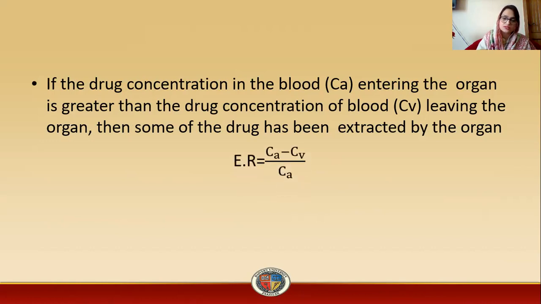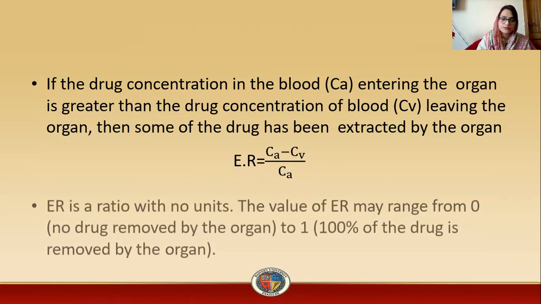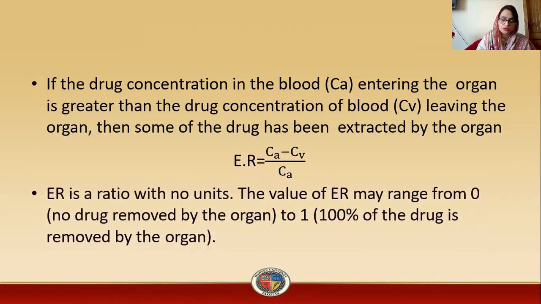Extraction ratio is equal to Ca minus Cv divided by Ca. So ER is a ratio with no unit. The value of ER may range from 0, that is no drug removed by the organ, to 1, that is 100% of the drug is removed by the organ. So the extraction ratio is the fraction of drug that is removed by that organ.